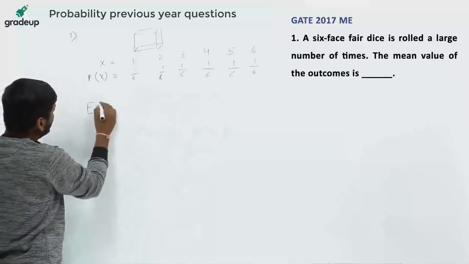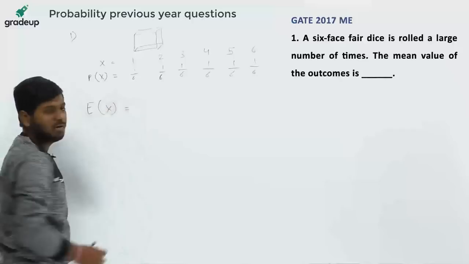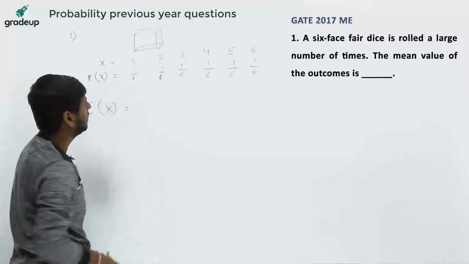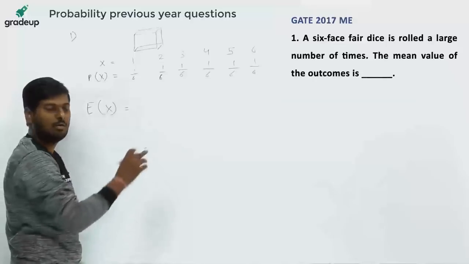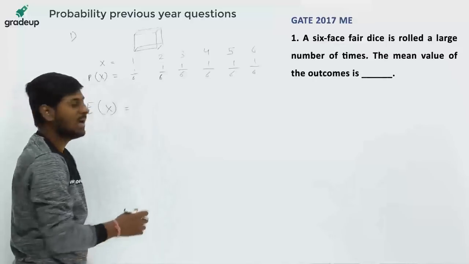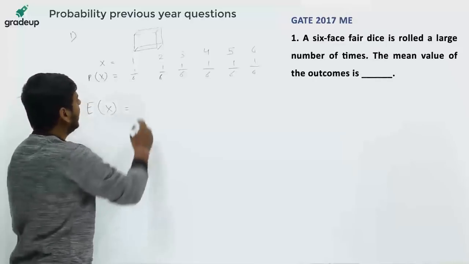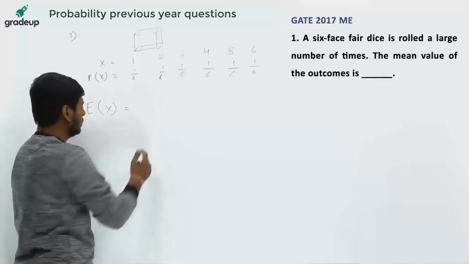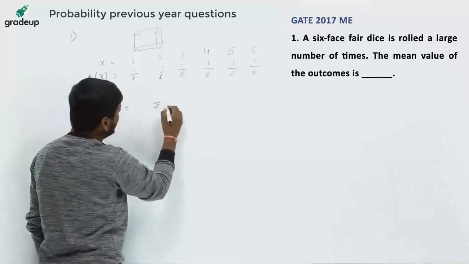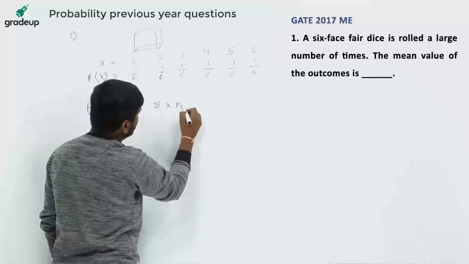Now what is the formula for the mean? Formula for the mean of a discrete distribution function. This is a discrete function. I told you why this is a discrete distribution function. And this is a general discrete function, neither binomial, neither Poisson. So the formula is sigma x px.